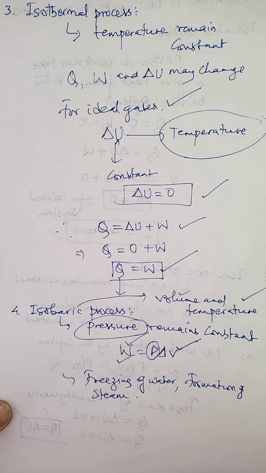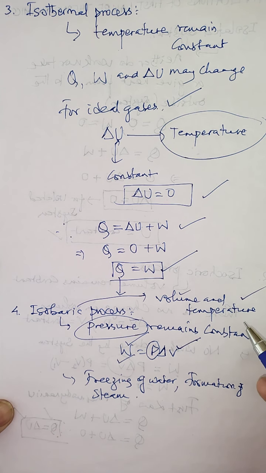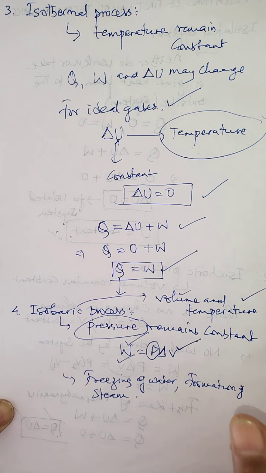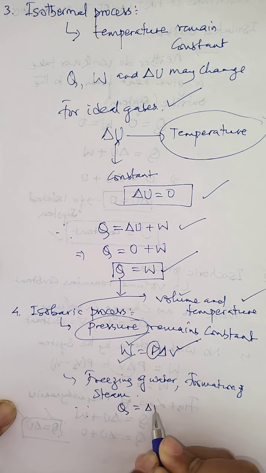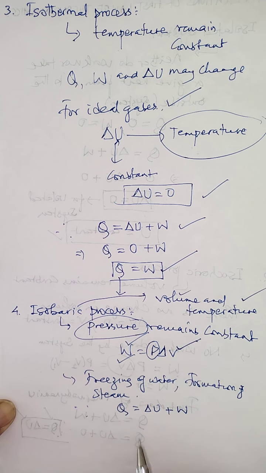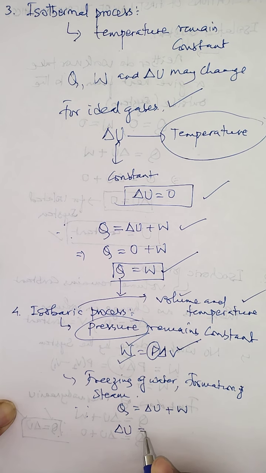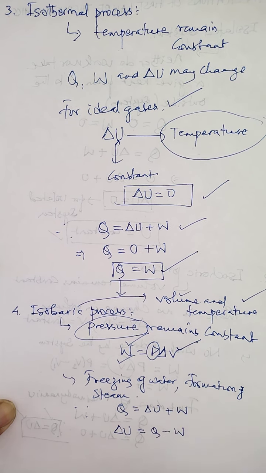So children, under an isobaric process, if I take a gas as a system, then there is a change in temperature. When there is a change in temperature, there is a change in internal energy. This change in internal energy under an isobaric process can be expressed from the first law of thermodynamics, which is Q equals delta U plus W. This is the mathematical equation of the first law. I'll make delta U the subject, so delta U equals Q minus W, meaning the change in internal energy equals Q minus W.